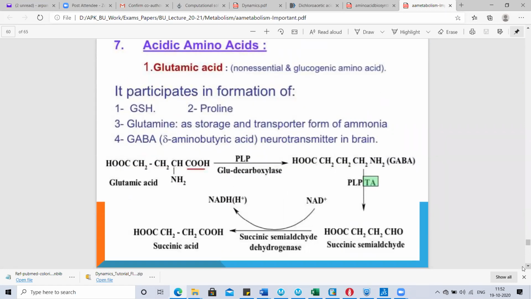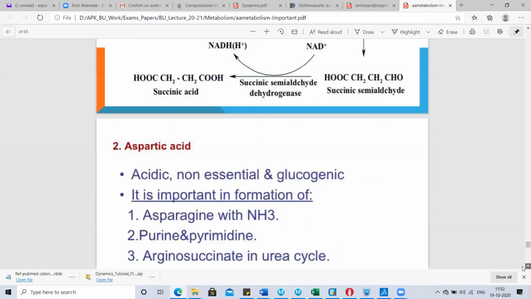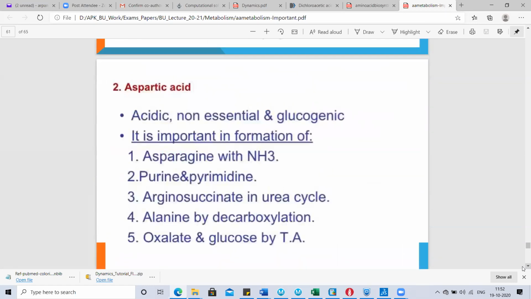This is the same repeated slide, and the next amino acid is aspartic acid. It is also acidic, non-essential, and glucogenic in nature. Okay, it is involved in the formation of asparagine, purine, pyrimidine, and also the formation of arginosuccinate in the urea cycle. It also forms alanine by decarboxylation, and it is involved in the formation of oxalate and glucose by transamination.